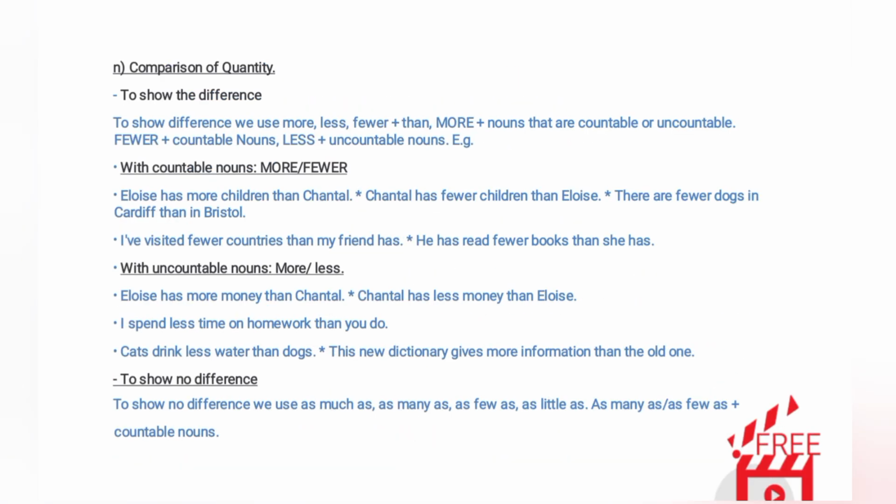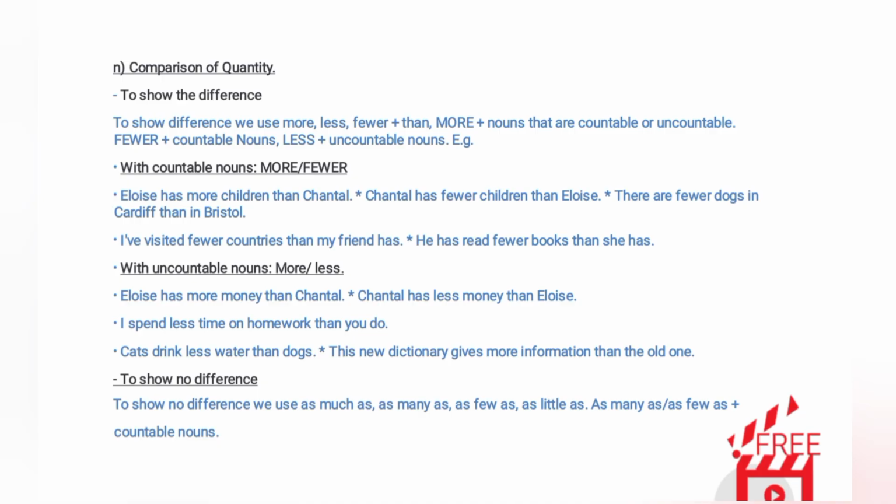N. Comparison of quantity. To show the difference, we use more, less, fewer plus than. More plus nouns that are countable or uncountable. Fewer plus countable nouns, less plus uncountable nouns. Examples. 1. With countable nouns, more slash fewer. Eloise has more children than Chantal. Chantal has fewer children than Eloise.